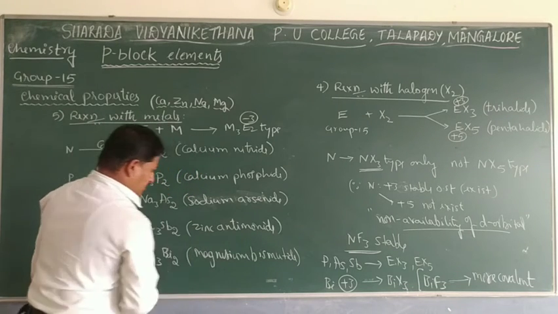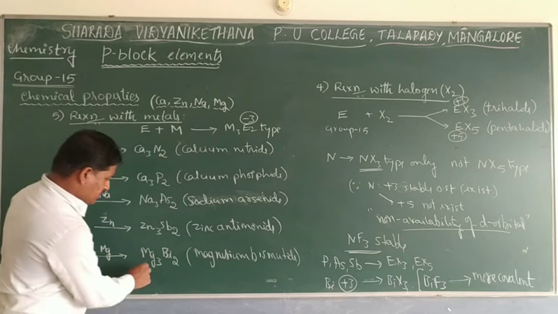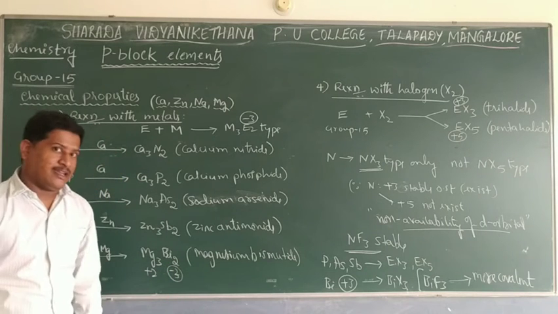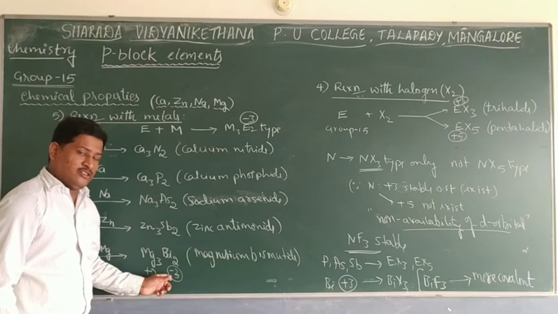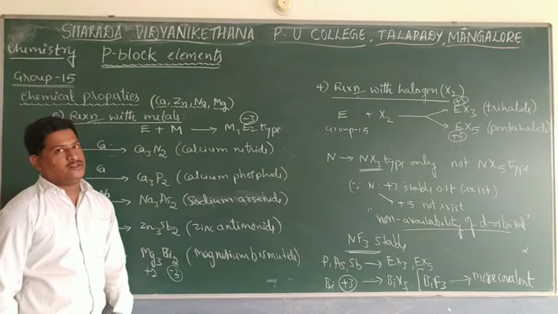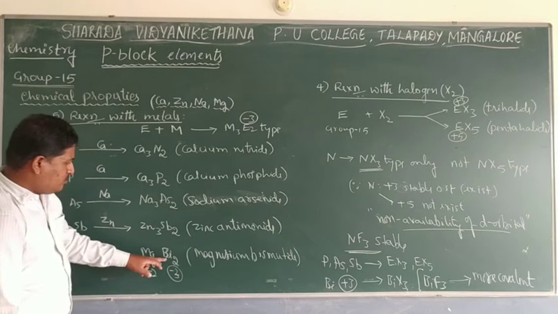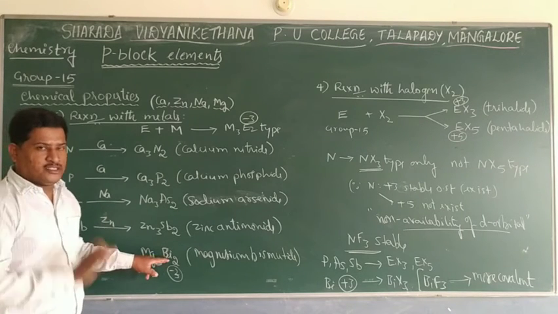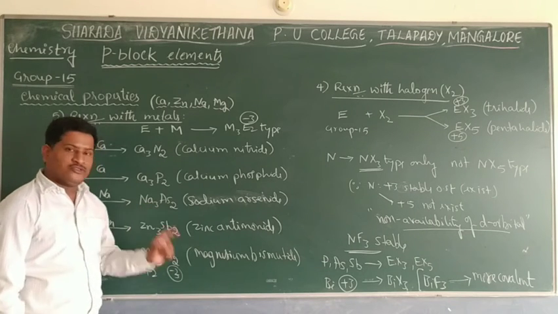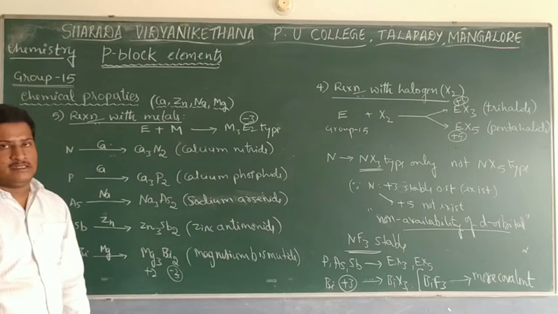Here magnesium is positive, in the +2 oxidation state. But bismuth here will show -3 because of covalent character. So these are exception cases. Bismuth in this case shows the -3 oxidation state, but in all other cases it shows a positive oxidation state. Bismuth with non-metals shows a positive oxidation state, whereas with magnesium, an electropositive element, it shows -3. So all this is with respect to reactions with metals.